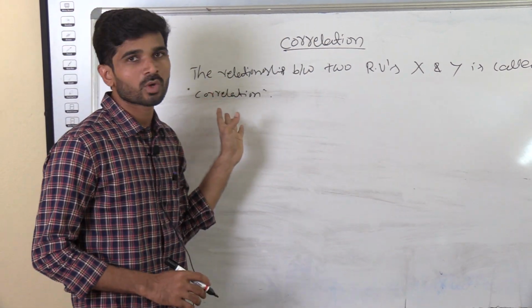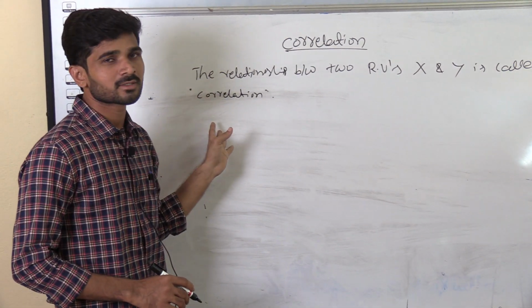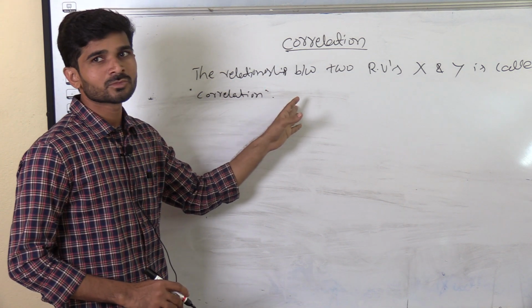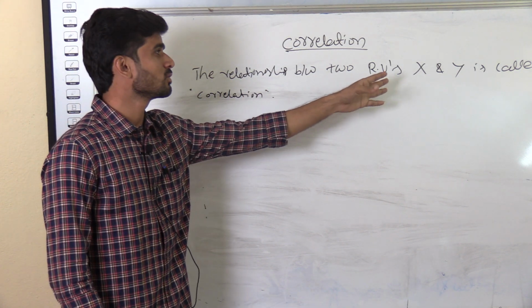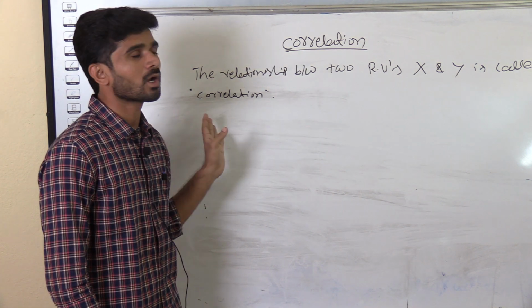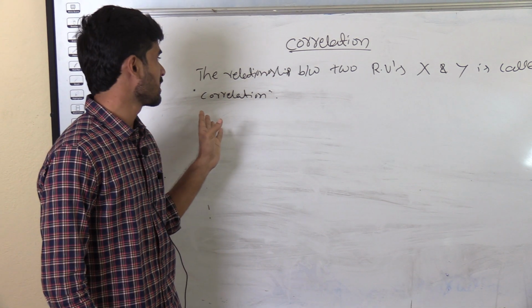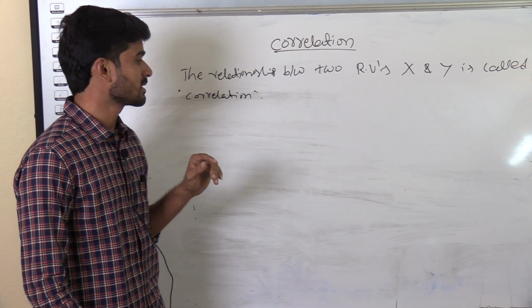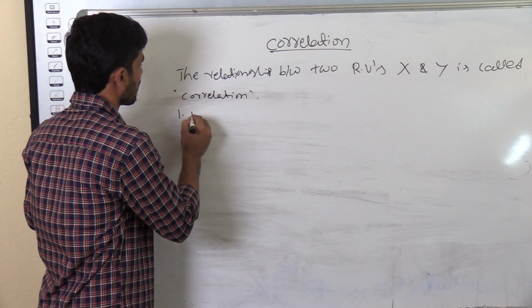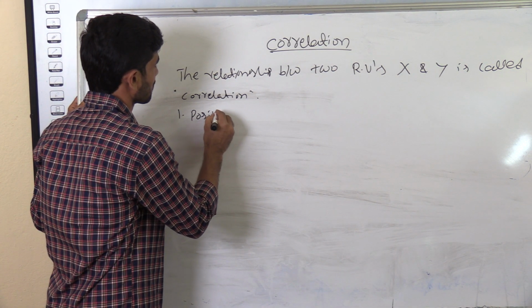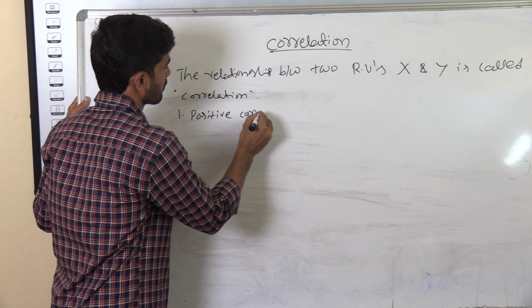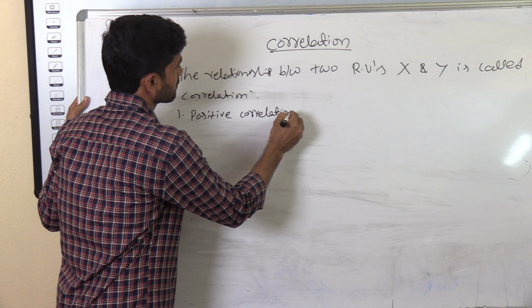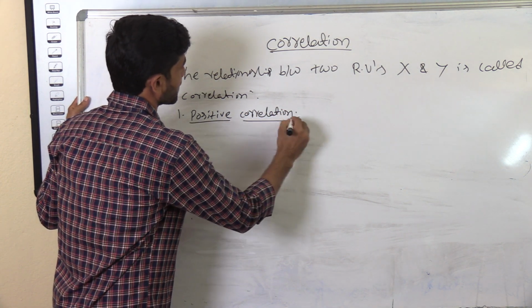Today we discuss our topic, correlation. So what is meant by correlation? The definition of correlation is the relationship between any two random variables x and y. There are two types of correlation. The first one is positive correlation. The next one is negative correlation.